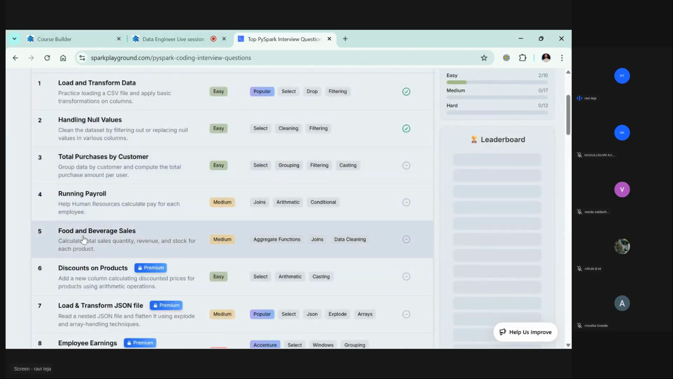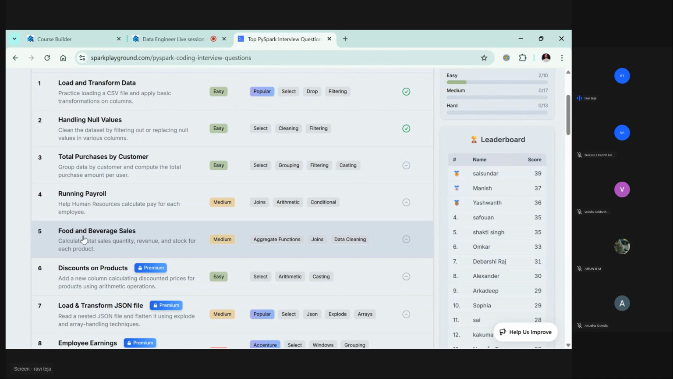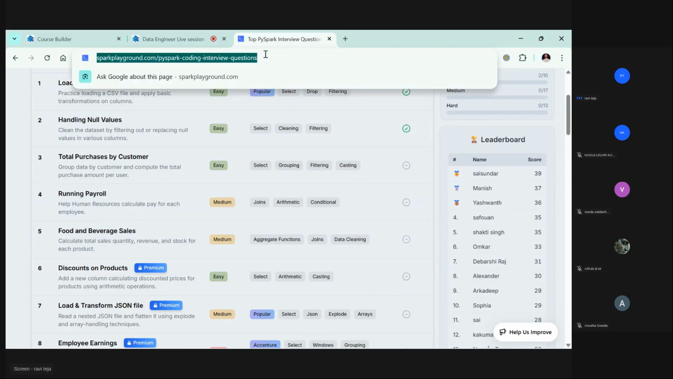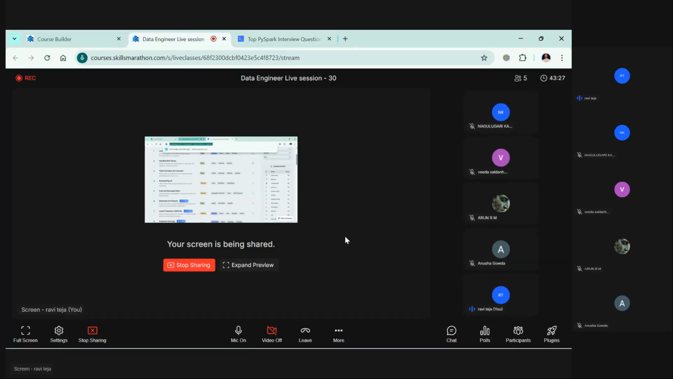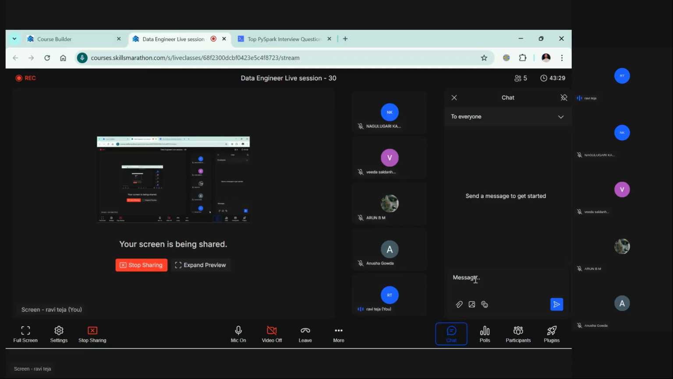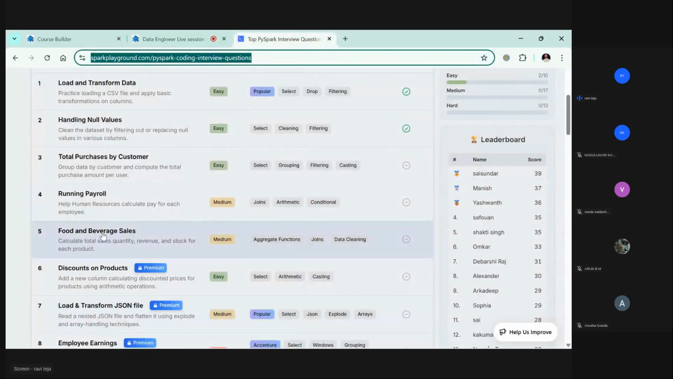Okay, aggregated joins, data cleaning, and all. So let's try to do this. But 3 and 4, I will give you as homework. You can take it and try to practice those things. So let's solve this last problem and then we will be good. So this is the link. You can just save that link.